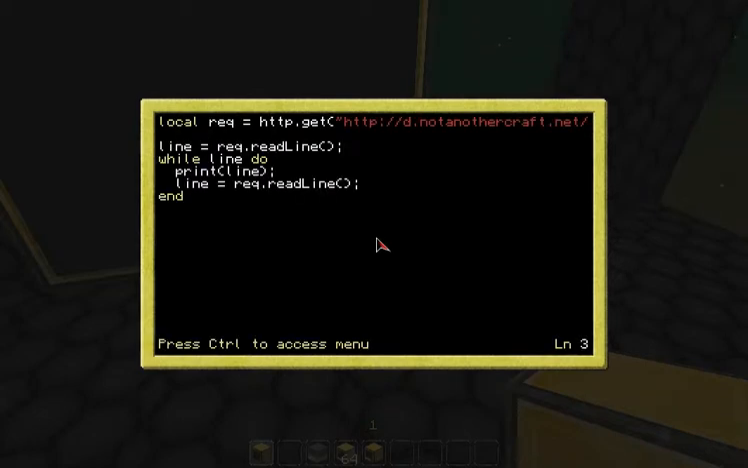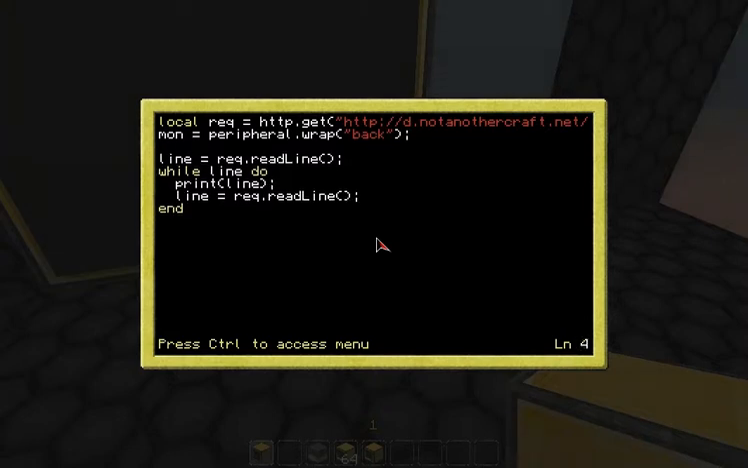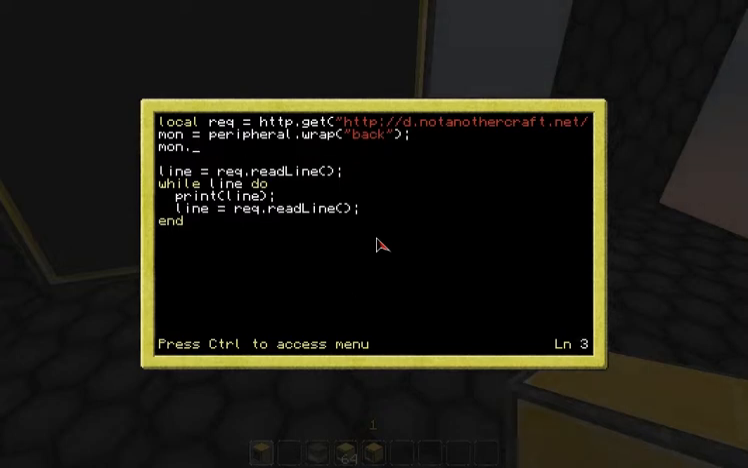So now we're going to edit this to be a little fancier. We're going to say, okay, monitor is equal to peripheral.wrap, and it's going to be on the back. So that's going to wrap to the monitor. And now instead of that, we're going to do monitor setup here. So we're going to say mon.setTextScale is equal to, let's give it double scale. Now, I guess in theory I could do something where it just sets it to the largest it can.